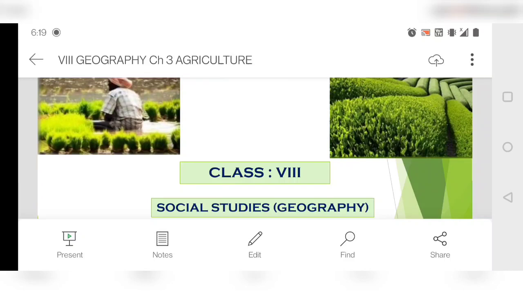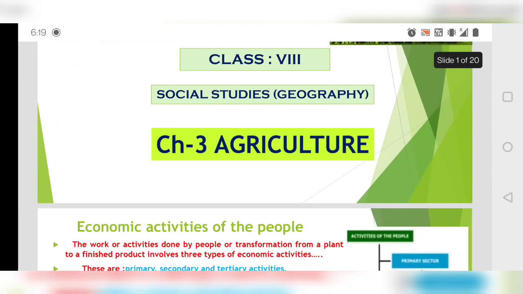Okay, so this is going to be chapter number 3 of geography, agriculture. And this chapter will be telling you what is the importance of agriculture, concept of agriculture, different types of agriculture, agricultural development. We'll talk about all these things in this chapter.